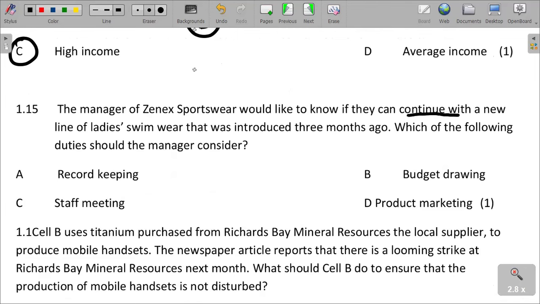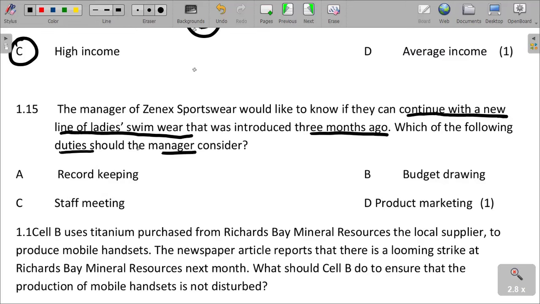They want to know if they can continue with a new line of ladies swimwear that was introduced 3 months ago, so it is just recently introduced.